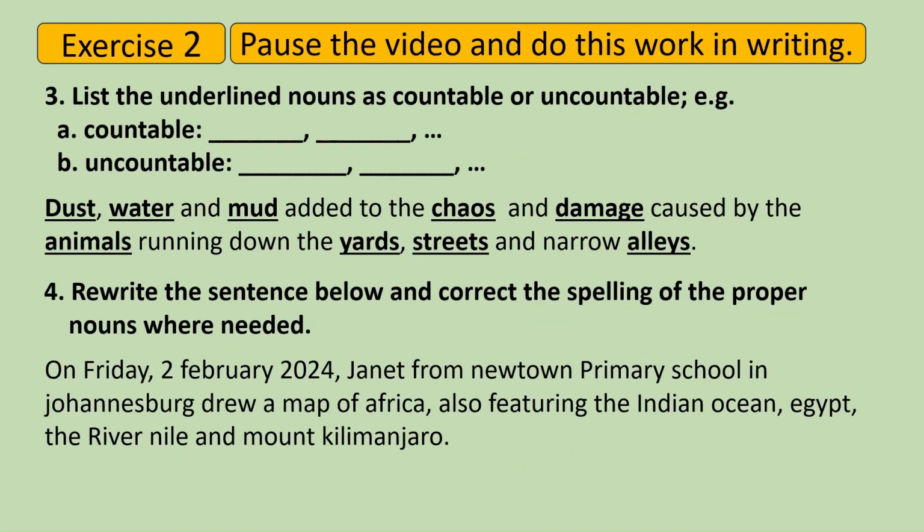Exercise 2. Pause the video and do this work in writing. 3. List the underlined nouns as countable or uncountable, e.g. countable nouns, yard or street, uncountable nouns like dust, water. 4. Rewrite the sentence below and correct the spelling of the proper nouns where needed. On Friday, 2 February or 2nd February 2024, Janet from Newtown Primary School in Johannesburg drew a map of Africa, also featuring the Indian Ocean, Egypt, the River Nile, and Mount Kilimanjaro.